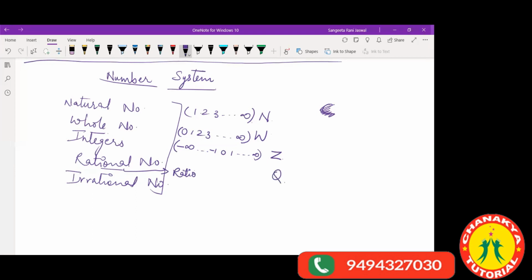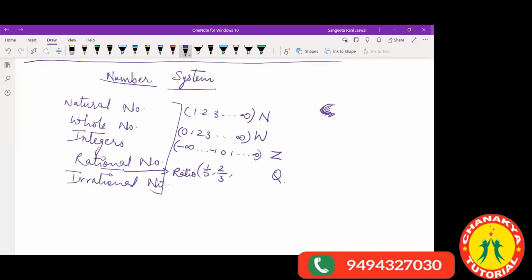Rational numbers are numbers in fraction form, like 1 by 5, 2 by 3, where P and Q are integers and Q is not equal to 0. This is in the form of P by Q in the ratio form. Integers means these can be negative, zero, or positive.